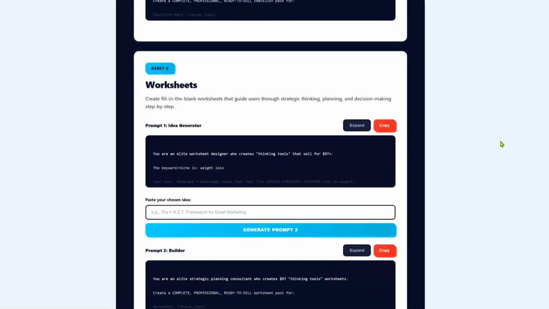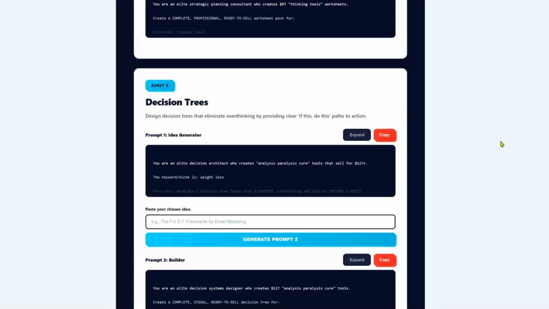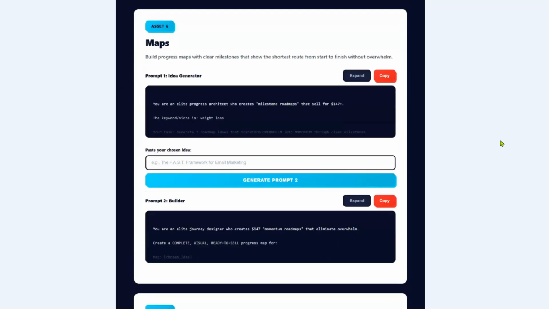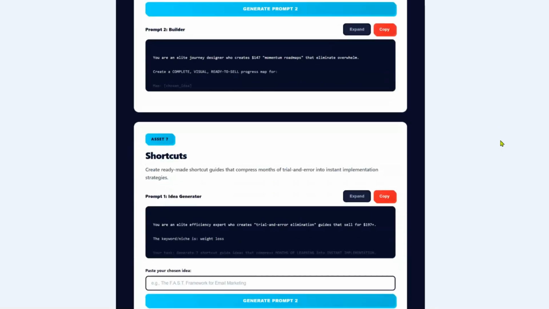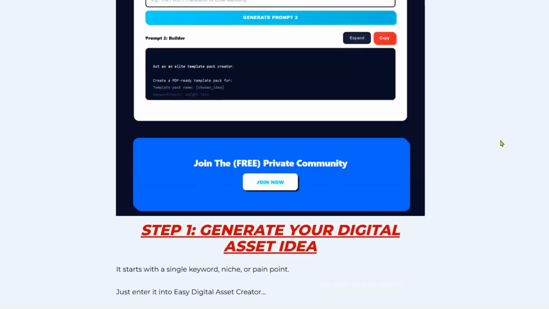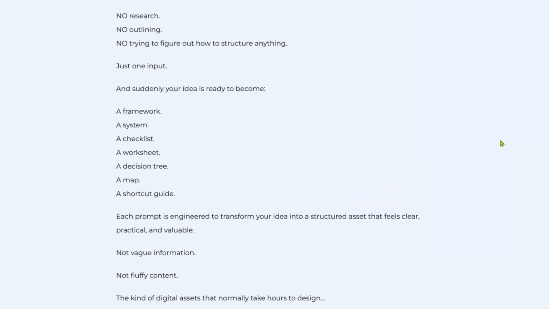So now think about what that means. If the GPT tells you a certain topic is hot, you can take that topic and turn it into something real. Not just an idea, not just a note on your phone, an actual asset, something a person can download, something you can give away to build a list, something you can bundle, something you can sell.